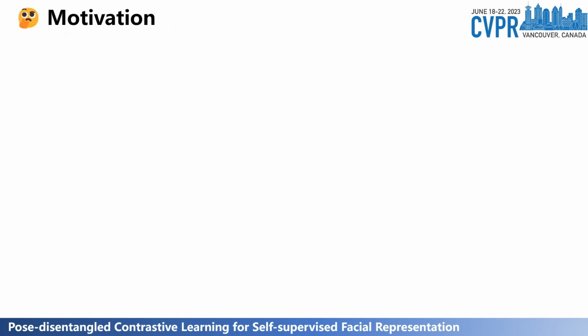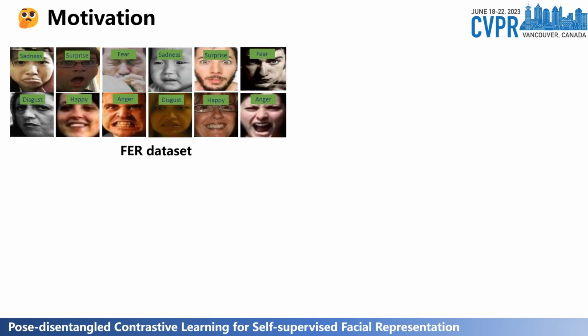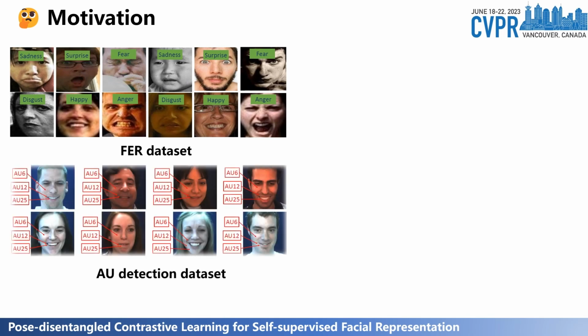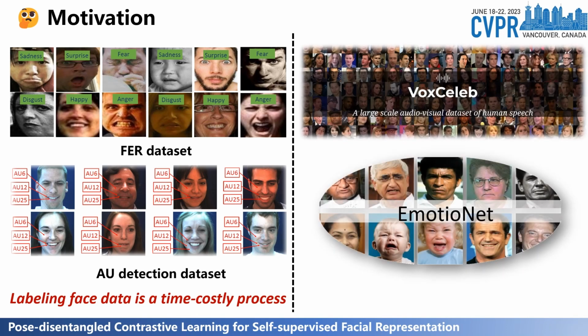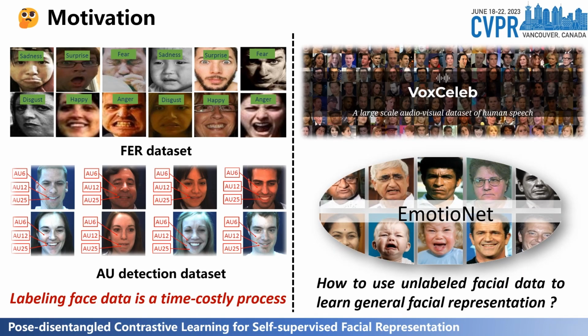Most existing datasets can only be used in one specific facial-related task, such as facial expression recognition, AU detection, or face identification. Labeling a face with multitask annotation is a time-costly process. In the real world, there are lots of unlabeled facial data. This work focuses on how to use unlabeled face data to learn general face representation for different face-related tasks.